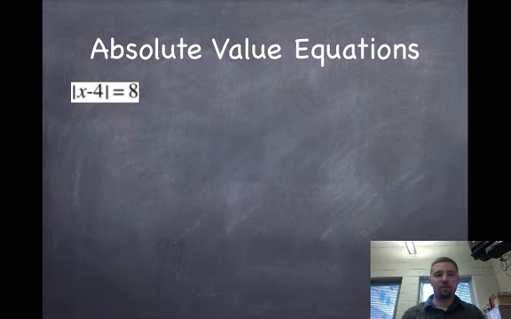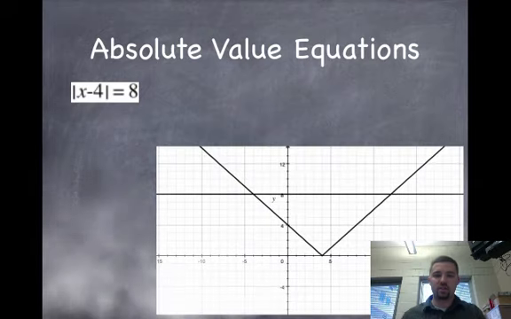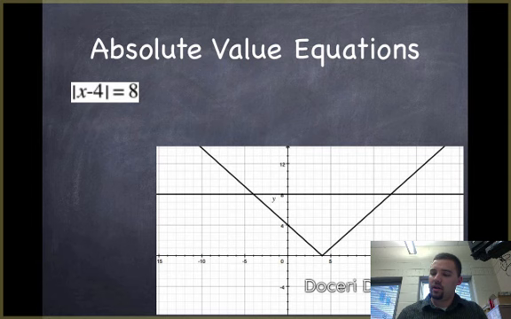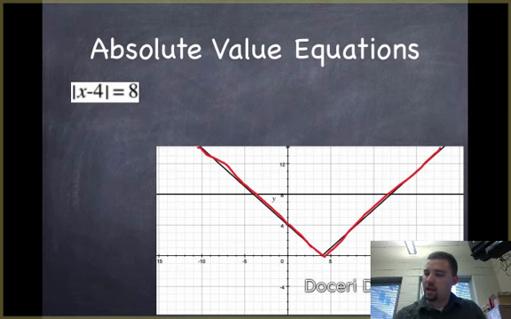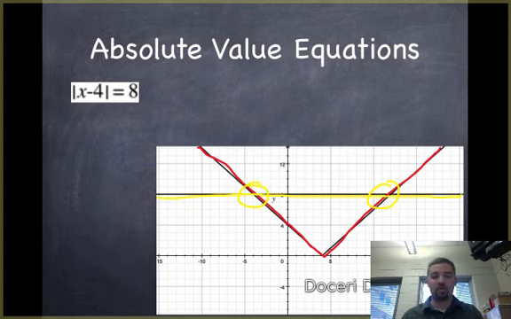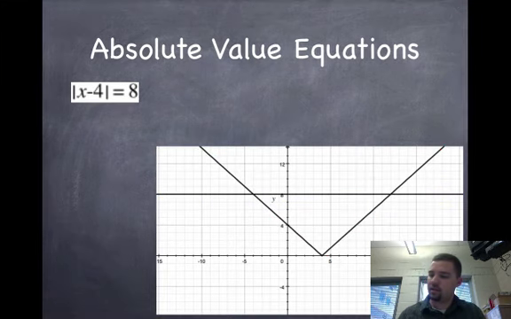Let's check this graphically real quick. Remember we learned that if we wanted to solve an equation graphically, we could graph the left-hand side and graph the right-hand side and see where they intersect. Here is the absolute value, the left-hand side, in red, and in yellow is the right-hand side, just y equals 8, and notice we have two solutions. They're the solutions that we found, so that makes sense.